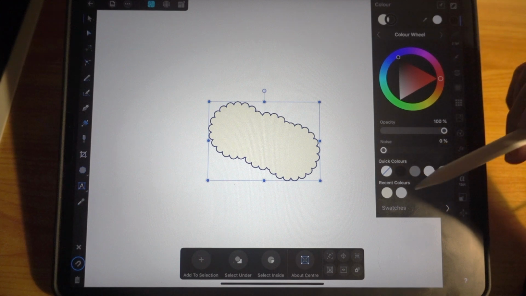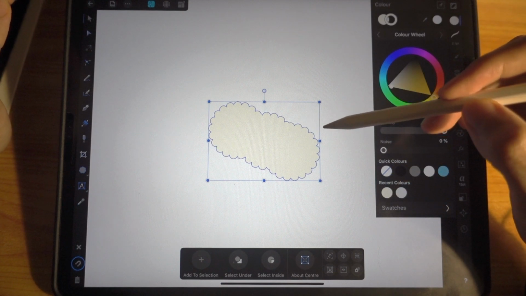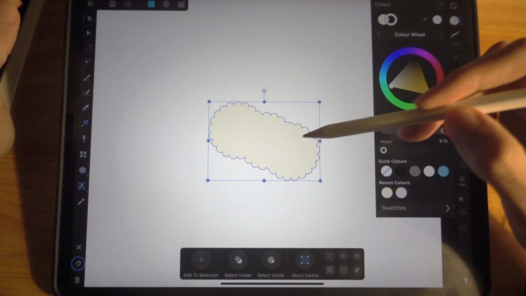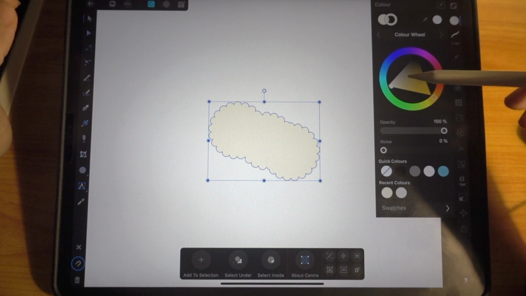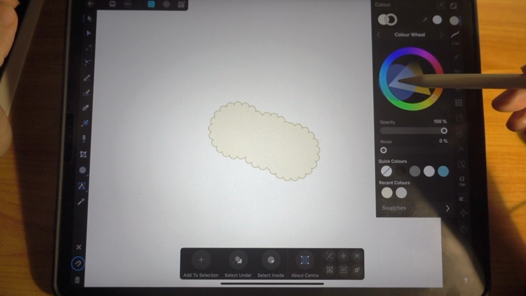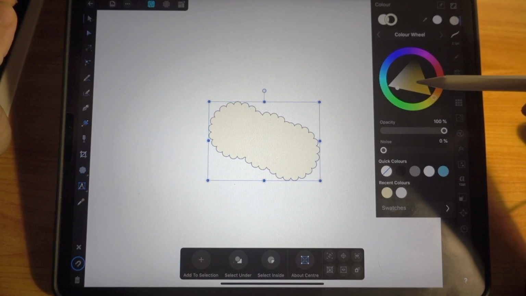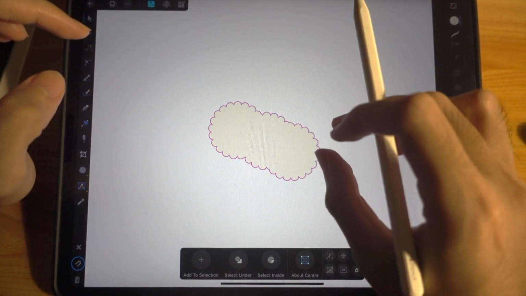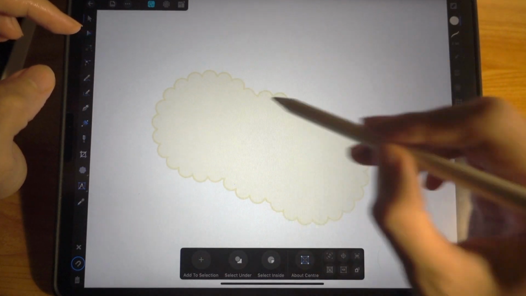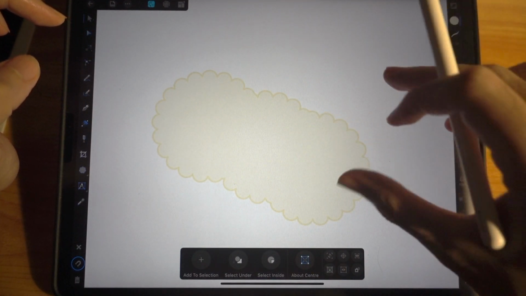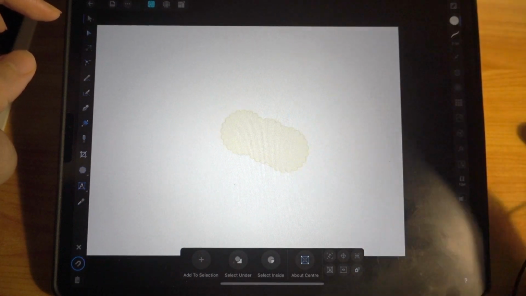I'm going to change the color to somewhat the same color as our fill, but a little bit darker, so you can distinguish the outline and the fill. Okay, so we have our rice.